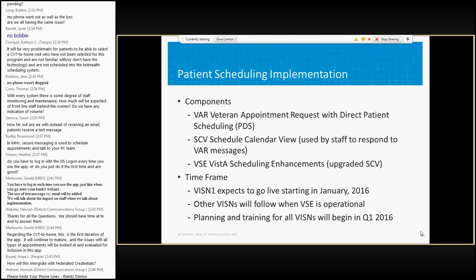You have to realize how complicated it is to implement this application on top of a very complicated scheduling environment that is different at every location. And therein lies the crux of the problem. So a lot of these questions that we got were, well, what about this type of appointment? What about that type of appointment and this other kind of appointment? And all of those things have different parameters and issues associated with them. So we're taking this basically one giant step at a time.